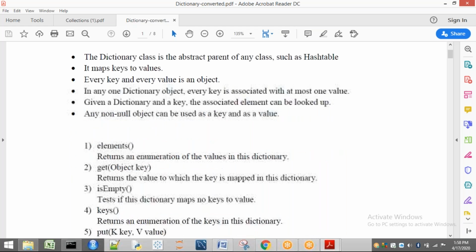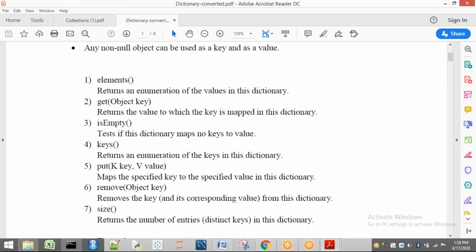Now we are going to see the methods that are present in dictionary. Dictionary is extended or implemented by which class? Already you have seen in our hierarchy, that is hash table. So all these methods are available to hash table also. Already using a hash table in our lab session, we have done one lab program with name and mobile number. If you give a mobile number, it gives the corresponding name. If you give a name, it gives the corresponding phone number.